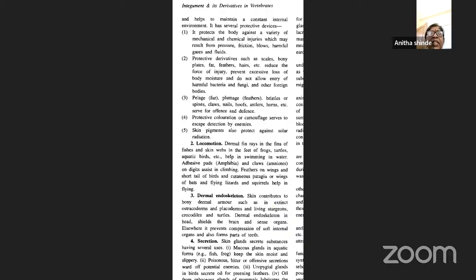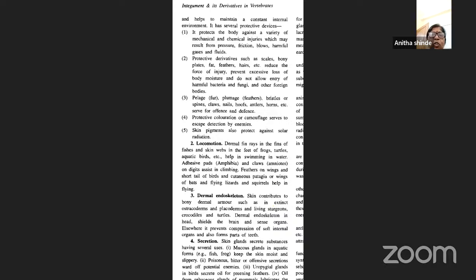Nails, horns, etc. serve not only for offense and defense, but also reduce the force of injury and prevent excessive loss of body moisture. And lastly, the majority of animals are colored, so the protective coloration present on the integument serves to escape detection by the enemies. Also some pigments are present which protect against radiation. So this is the first one.